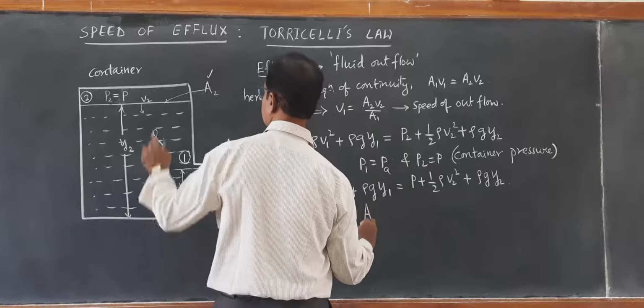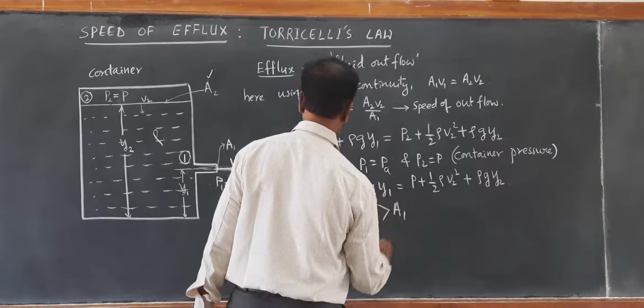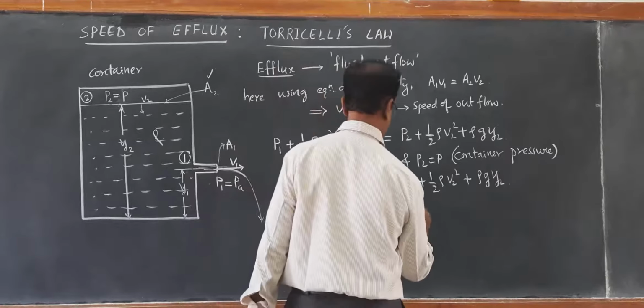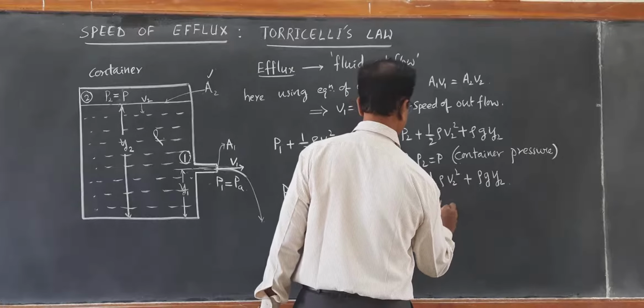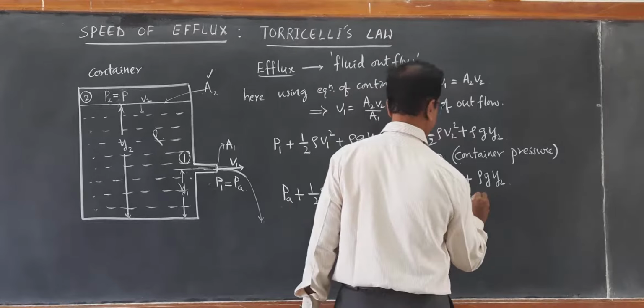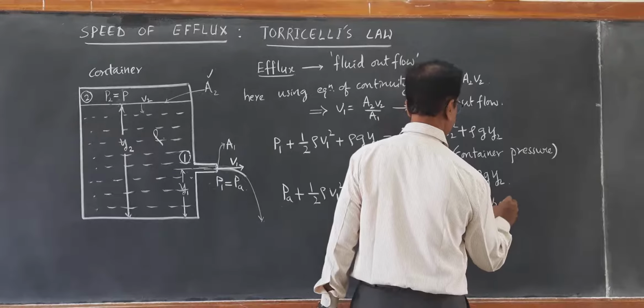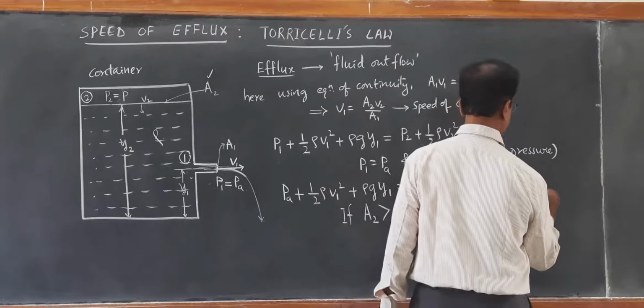If A2 is very much large compared to A1 and V2 is very much less compared to V1, V2 can be ignored.